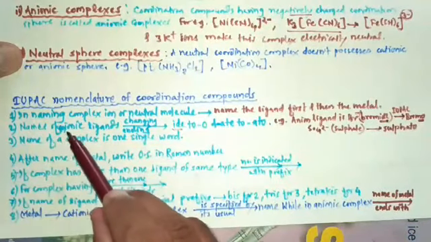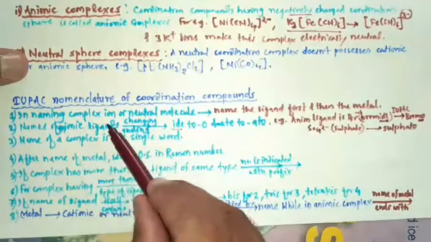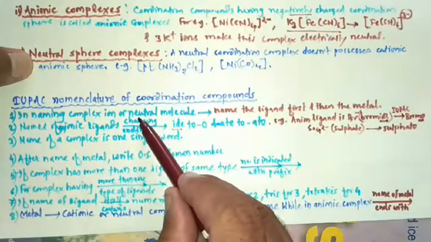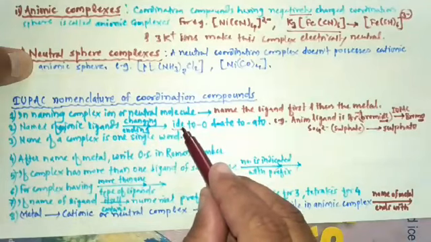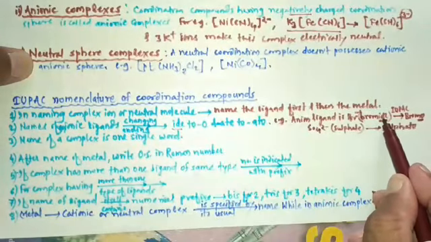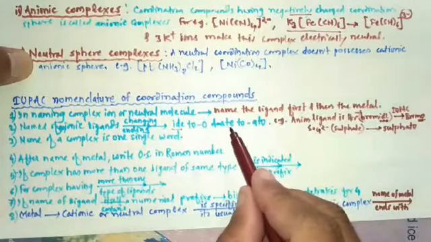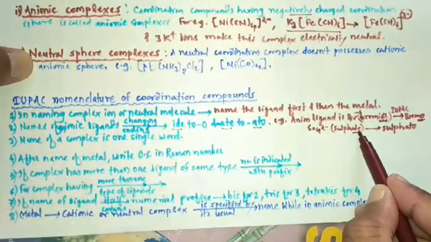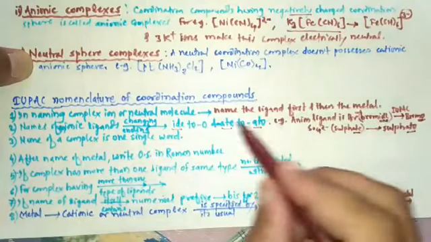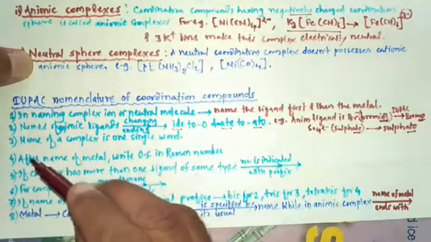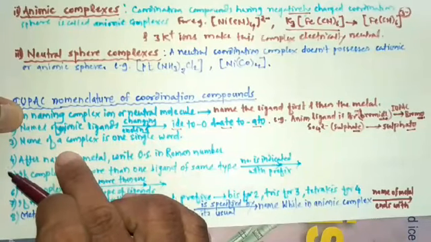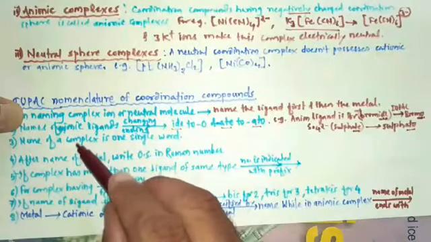So names of anionic ligands can be obtained by changing the ending IDE to O and ATE to ATO. Then the next IUPAC rule is the name of complex is a single word.